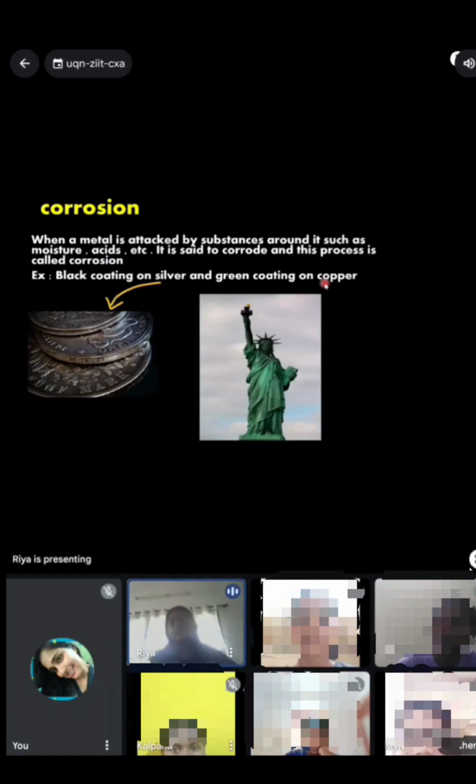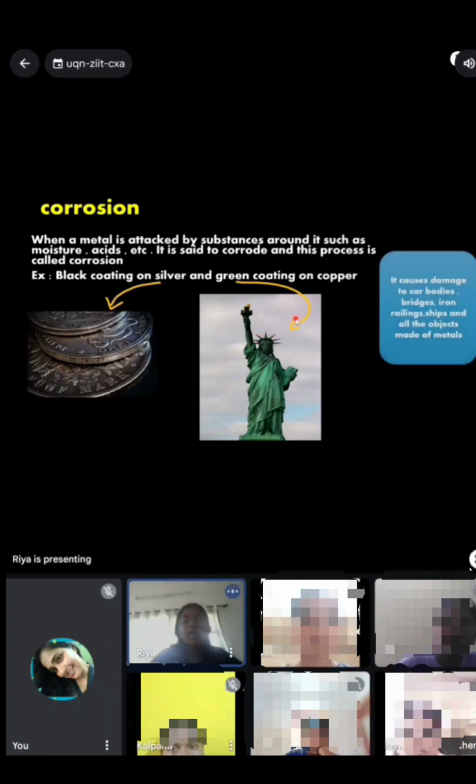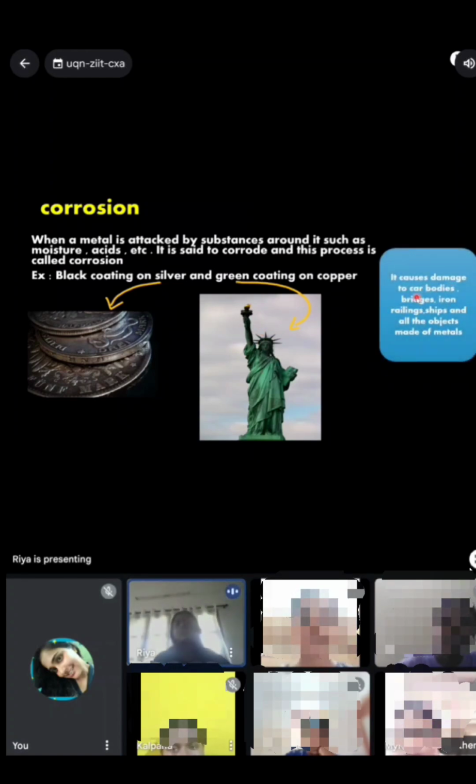Corrosion. When a metal is attacked by a substance around it, such as moisture, acids, etc., it is said to corrode, and this process is called corrosion. There is a black coating on silver, especially on silver coins, and a green coating on copper. The Statue of Liberty was initially copper, so due to corrosion it appears green in color. This also causes damage to car bodies, bridges, iron railings, ships, and all objects made of metals.